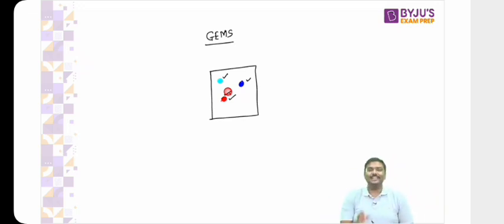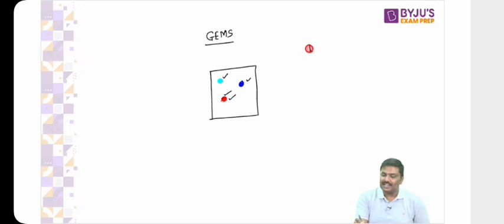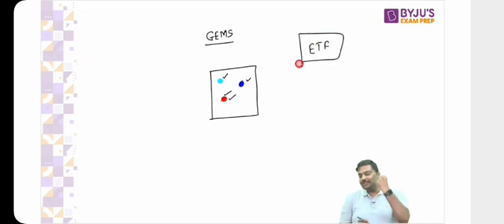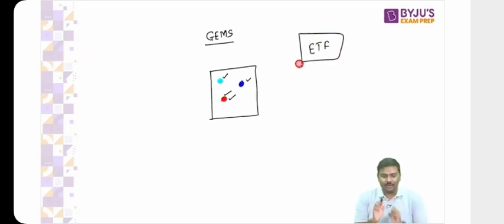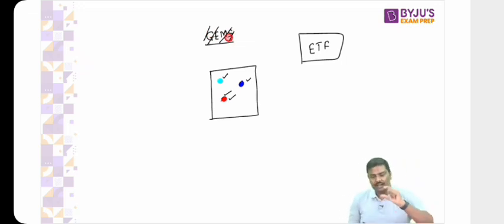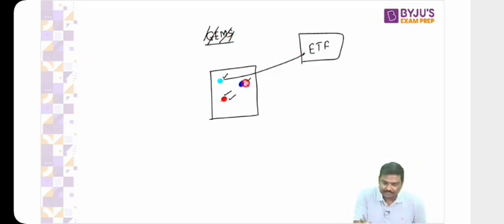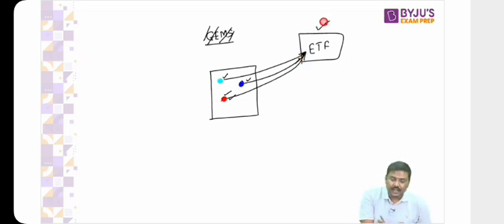Now come to the concept here. There is a certain instrument available in the market which is called an ETF. Come to the current affairs now. Rather than writing gems here, there is an instrument which is a group of securities, a collection of securities. Imagine you purchase this one ETF. You will be purchasing shares of company X, company Y, and company Z. Any problem here? What is this idea of ETF?